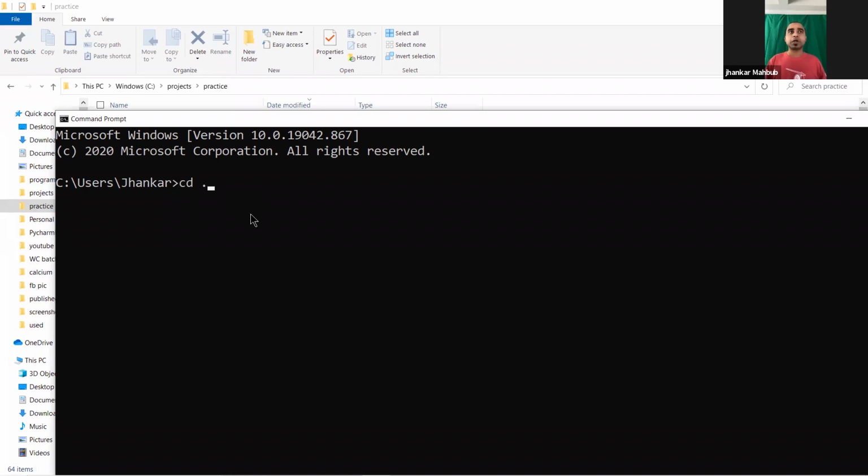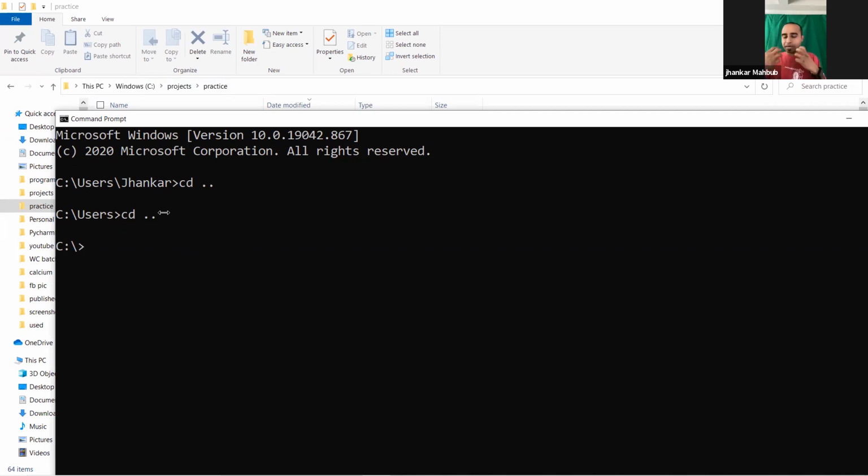And you can do it very easily. CD and then dot dot. If you do double dot, it will go one level up. So previously it was this location, now it changes. And if we do the same thing again, CD space dot dot, it will go to the C. Now we can go inside. So dot dot takes you one step upward.